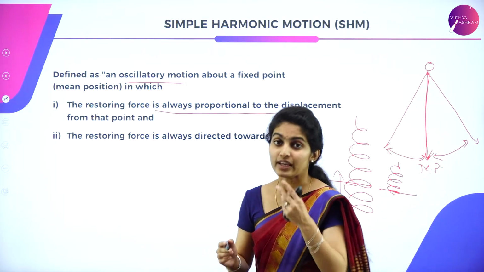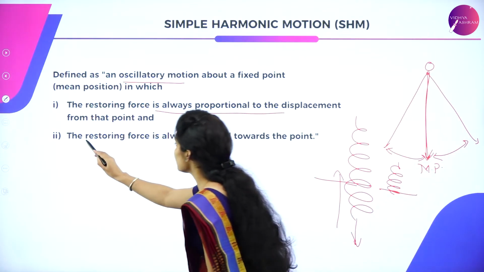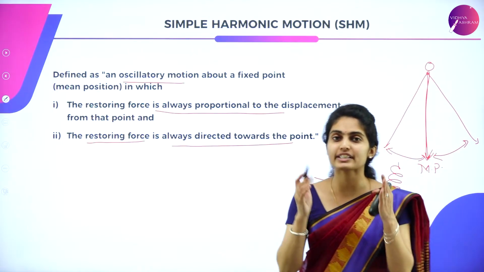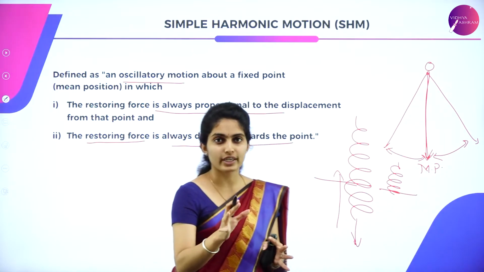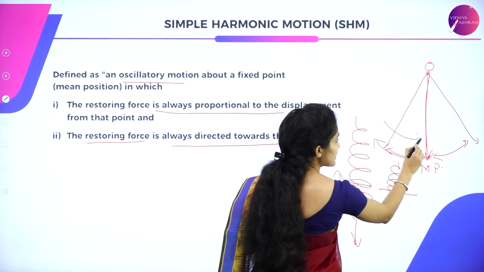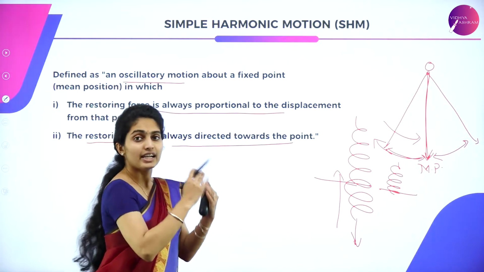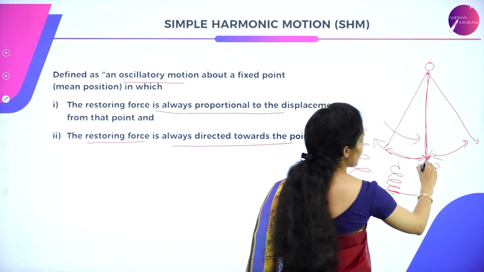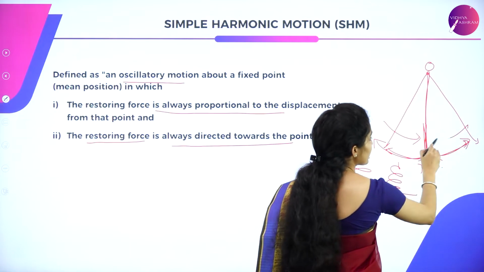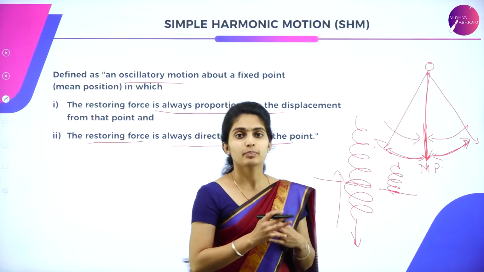So that is the first point. What about the second point? The second condition is that the restoring force is always directed towards the fixed point. If you pull in one direction, the motion back to the position will be the restoring force. It is directed towards this point. Again, you pull your suspended bob and leave it, and it restores back to the same fixed point, the mean position.